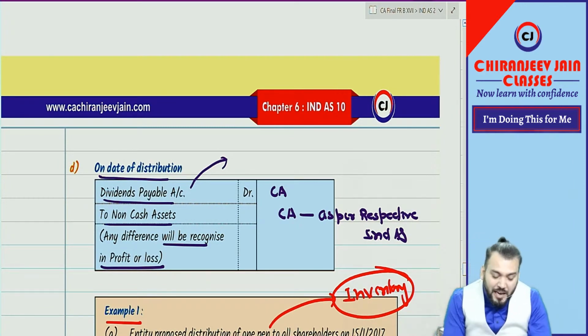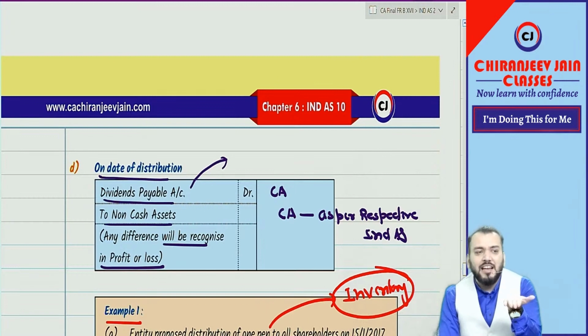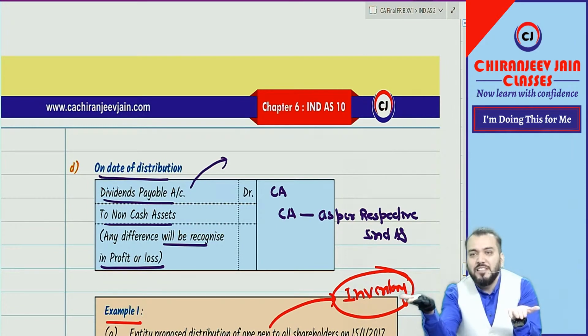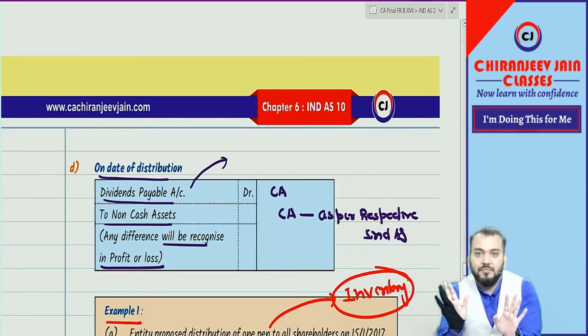Now the question is whether the difference between these two is a distribution or not. The carrying amount of the asset in my example was 400 and the fair value was 515. So there is an increase in the value of asset, and any increase in the value of asset is also a gain.